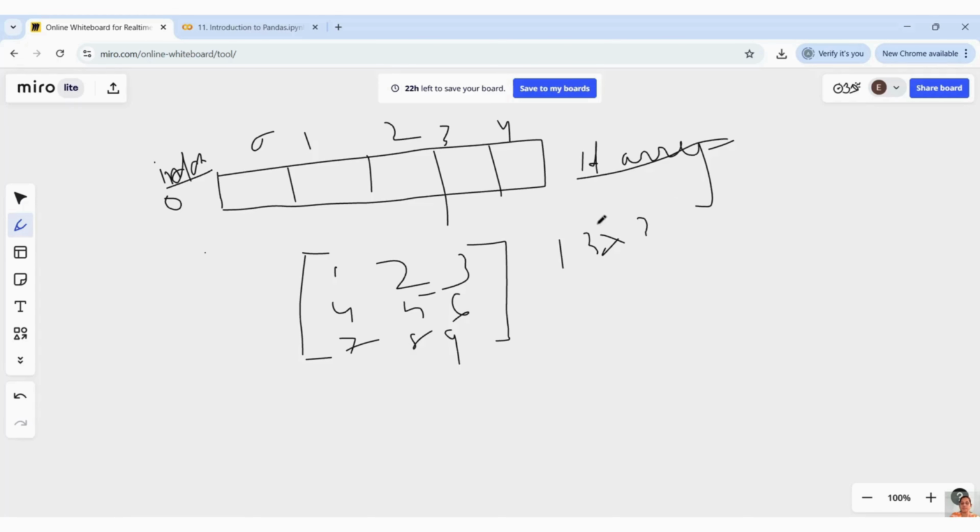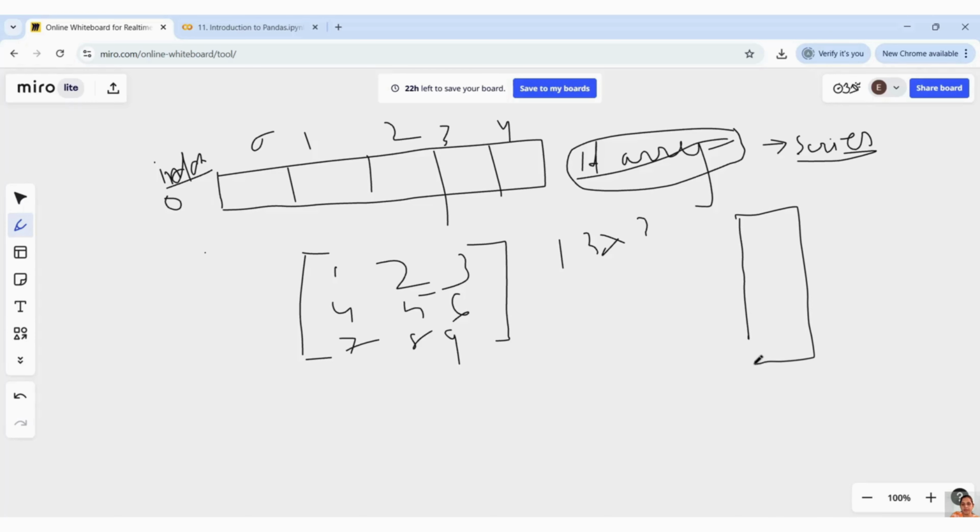Now we will see how this 1D array is presented in pandas as a Series. So this is called a Series. Series means it is a 1D array, and when it is converted it is presented like this. Here we can see the index 0, 1, 2, 3 and the values. This is your Series, which means only one column of values.